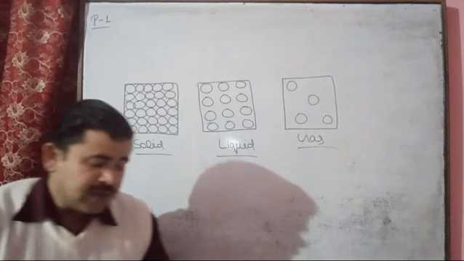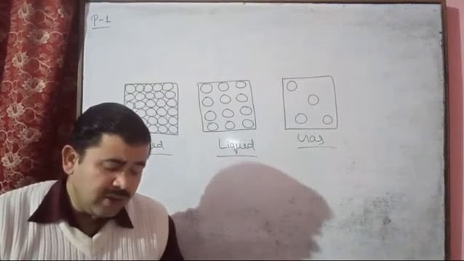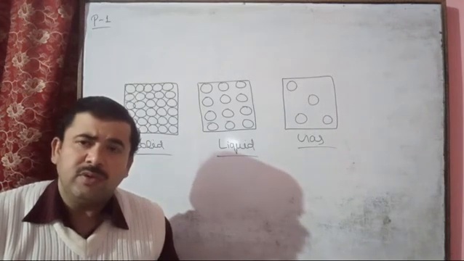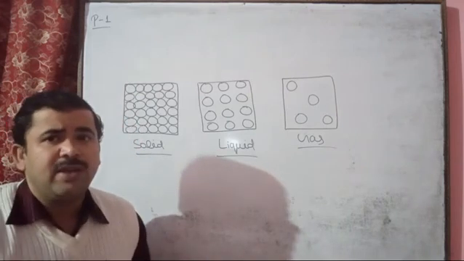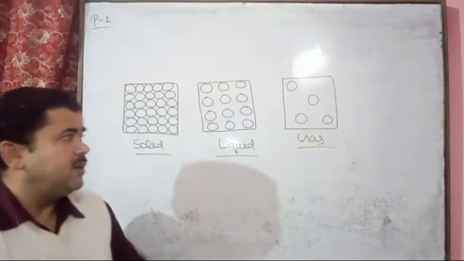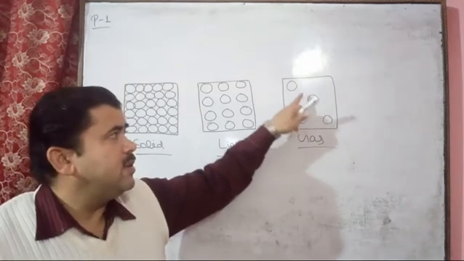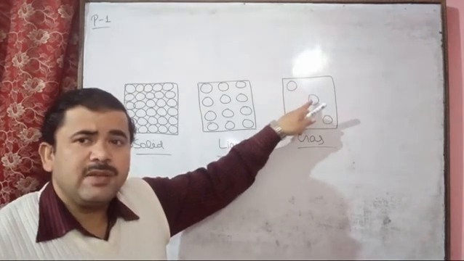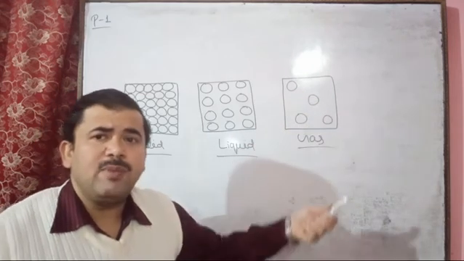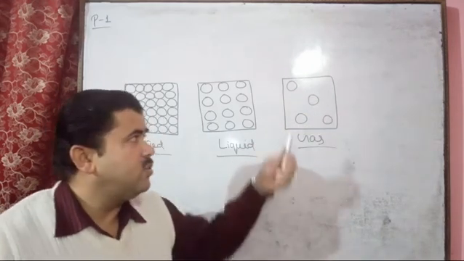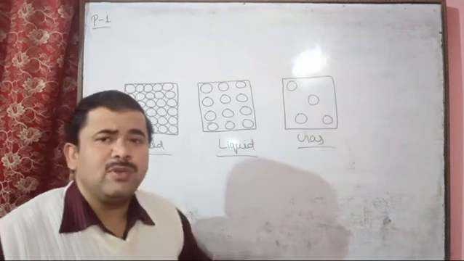So the first behavior of gas: no definite shape or volume. We know that the gaseous particles are far apart from each other, and in the gaseous system there is much more interparticle space. So these particles have negligible force of attraction between them.